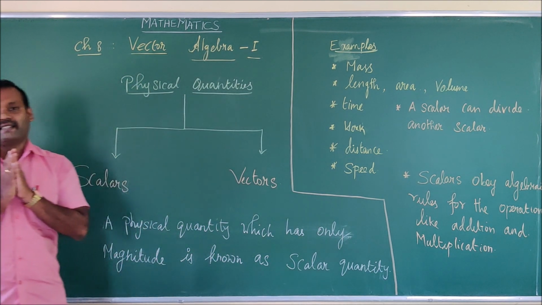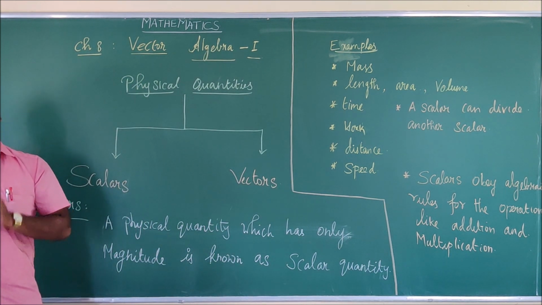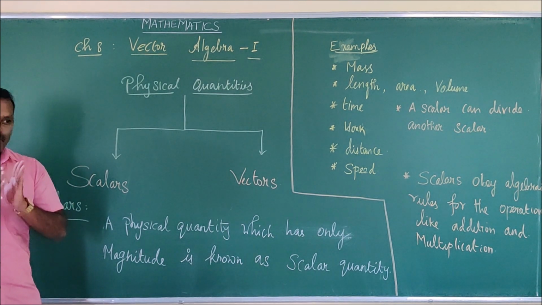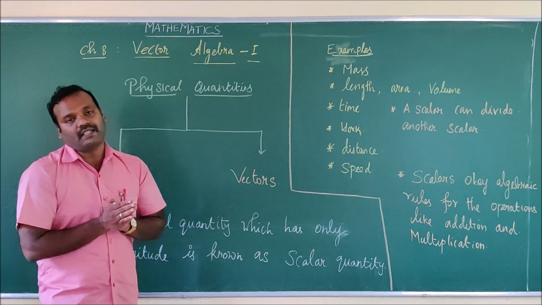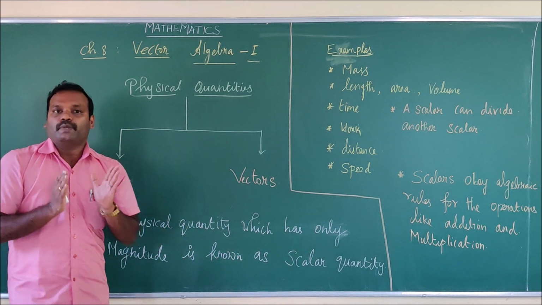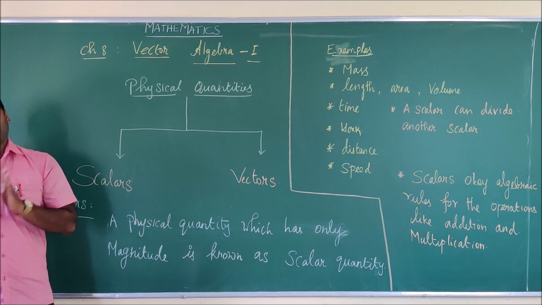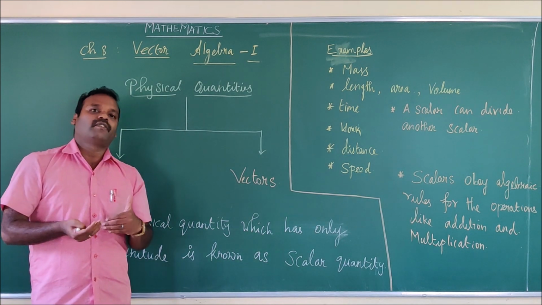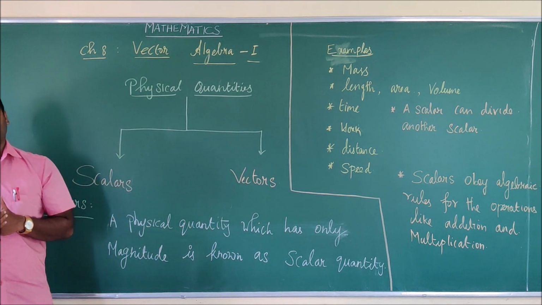Before getting into the topic, you have to be clear with the concepts I am telling now. These are general concepts which are not available in your book.